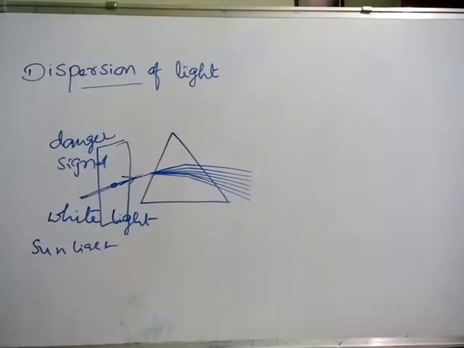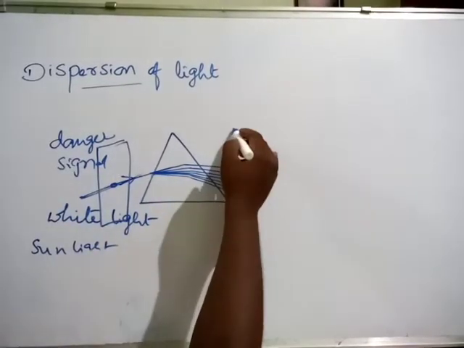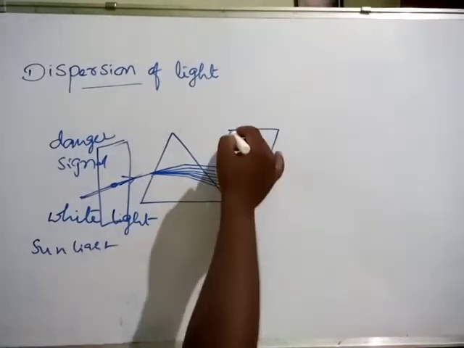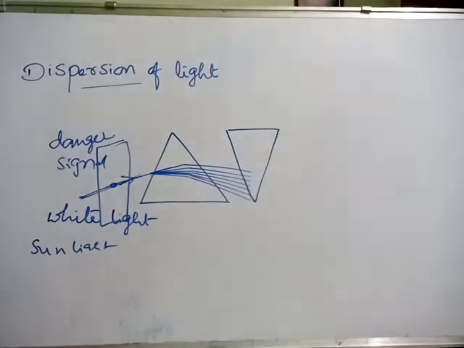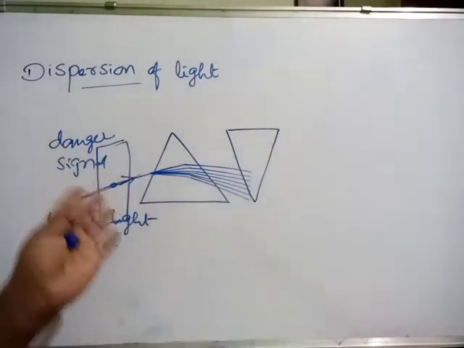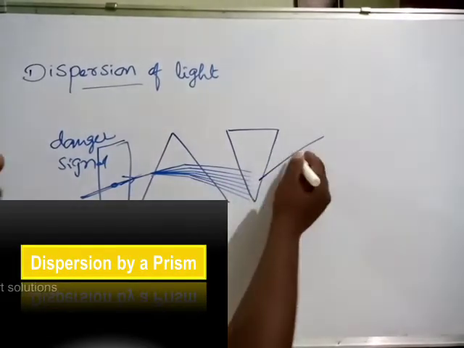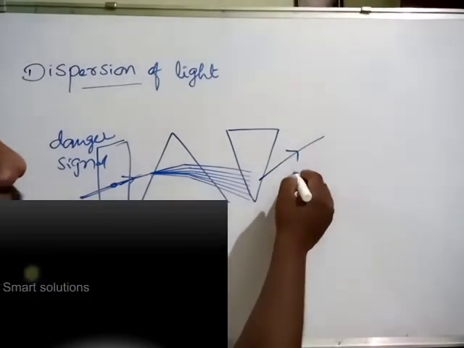Scientist Sir Isaac Newton wanted to split these colors again. For that he used one more prism, kept in an inverted position. He thought these colors would be dispersed again, but finally he got a combination of all colors resulting in a single color, white light.